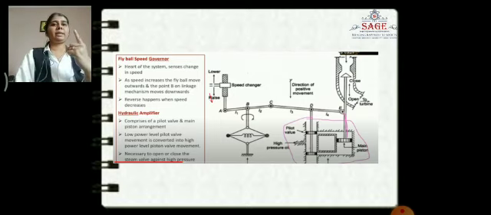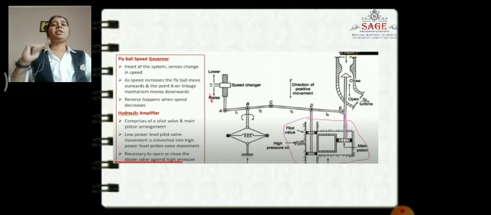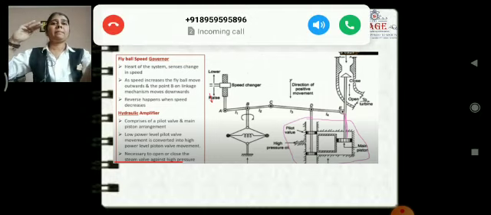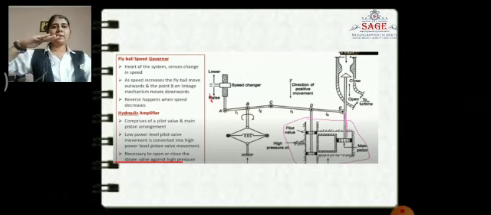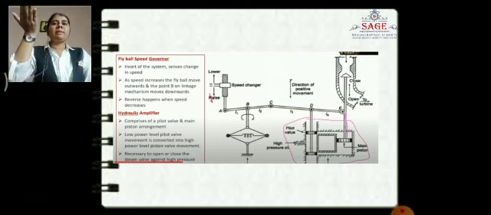The first conclusion is that if the speed changer moves in the downward direction, the speed increases. If the speed changer moves in the upward direction, the alternator speed decreases. If speed increases, the speed changer moves downward, which we take as the positive side. If the speed changer moves upward, the speed will decrease.